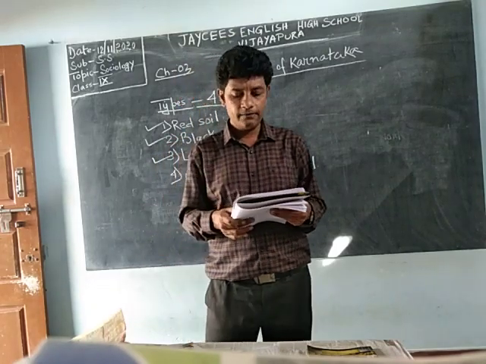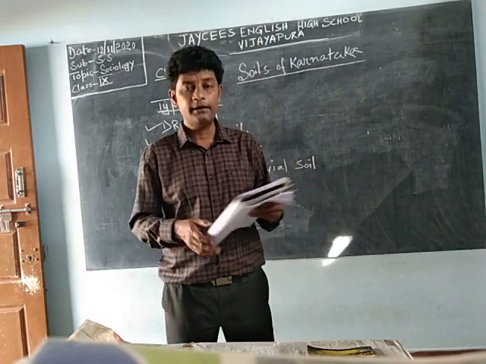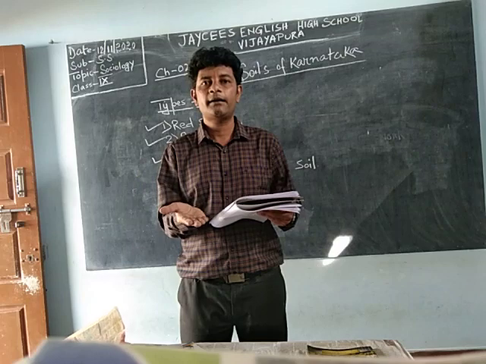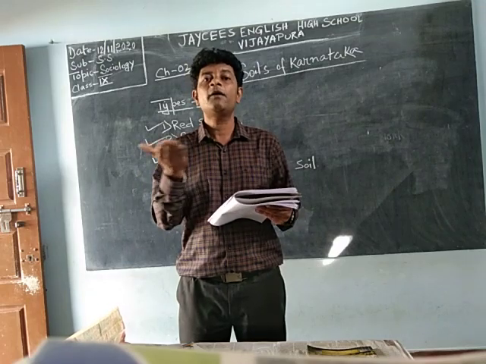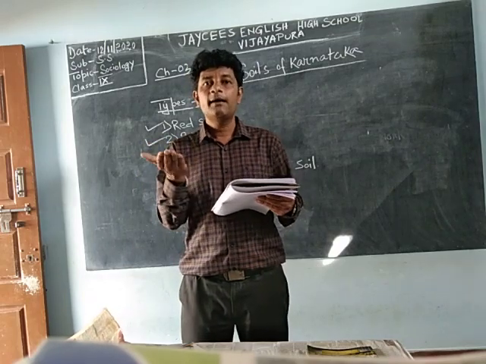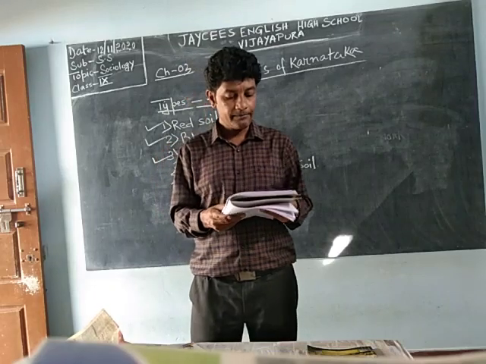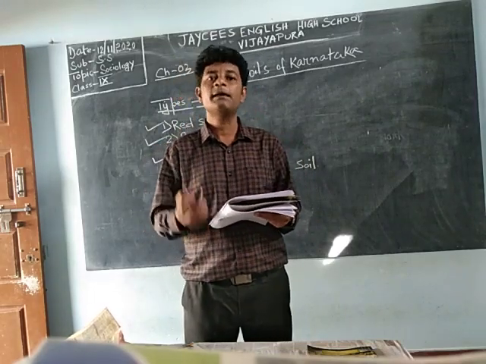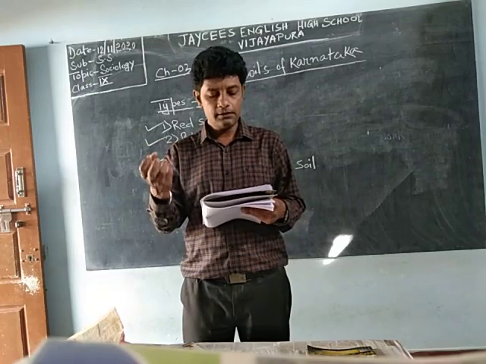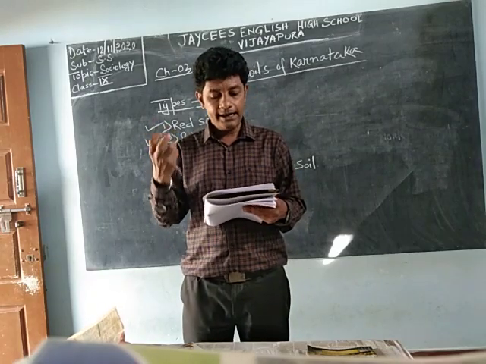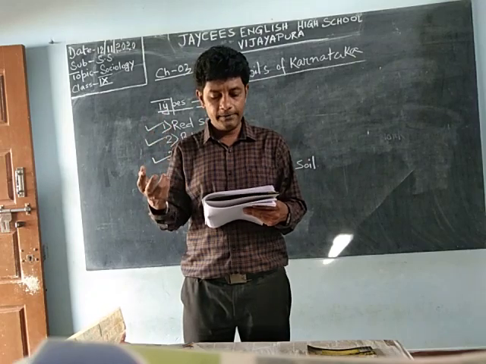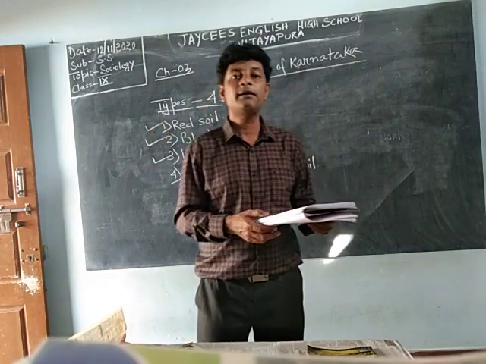Iron and aluminium, which are not soluble, remain in the top layer. These are not getting dissolved in the water. The soil becomes soft in the rainy season, and dried up during summer, leading to the formation of laterite rock.